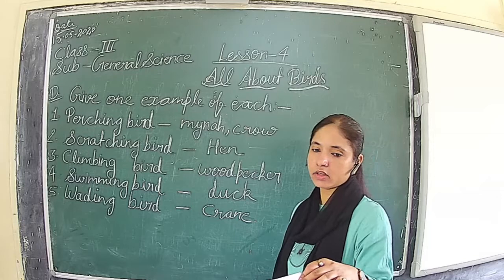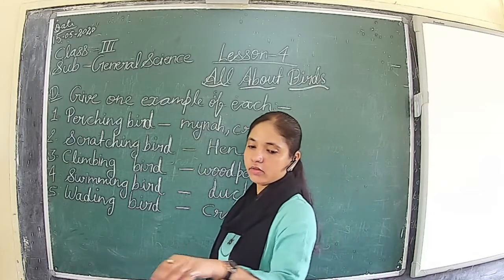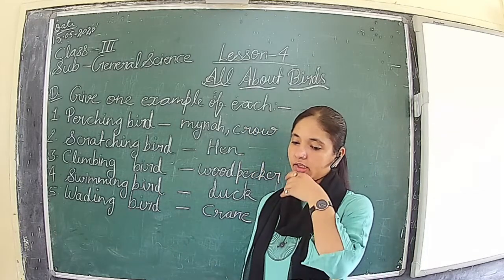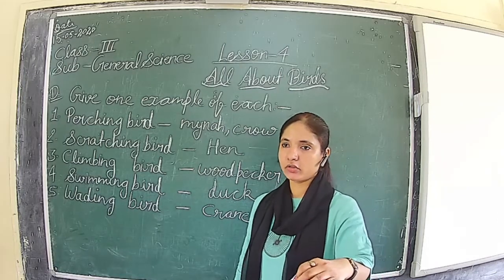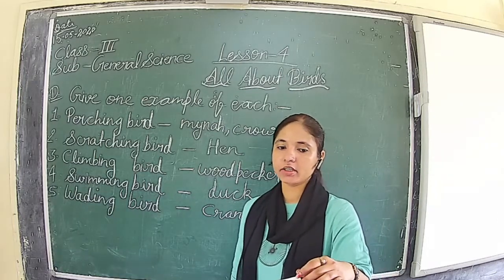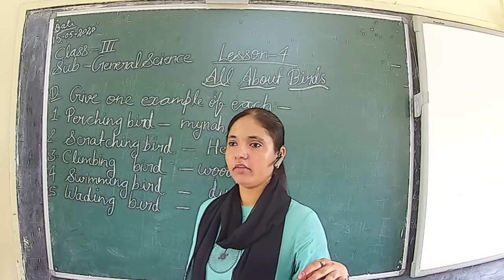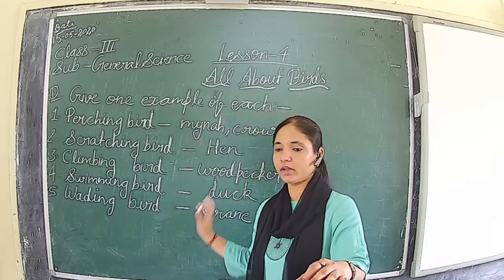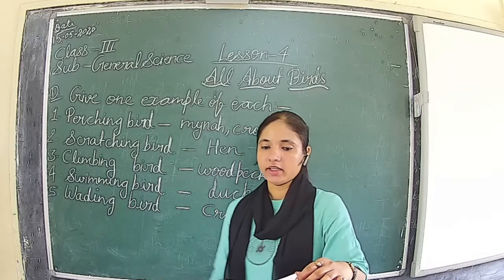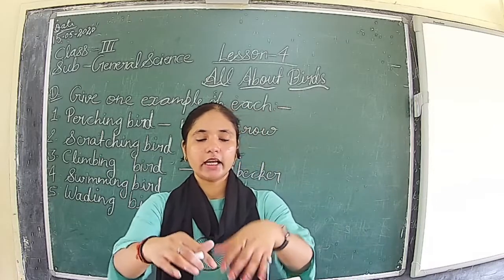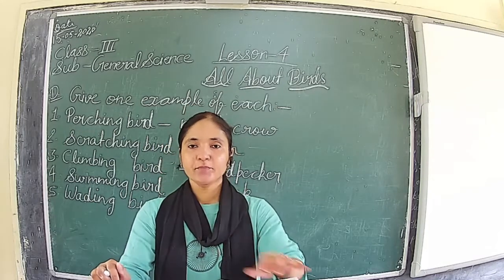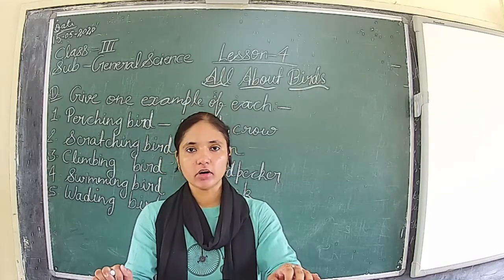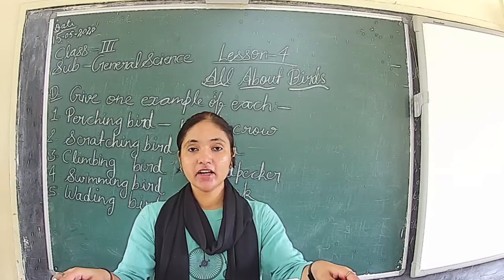So in this we have seen fill in the blanks, then pick the right answer, then match the following, and then give one example of each. After completing answer the following, we have one more chapter, the fifth chapter, the human body.